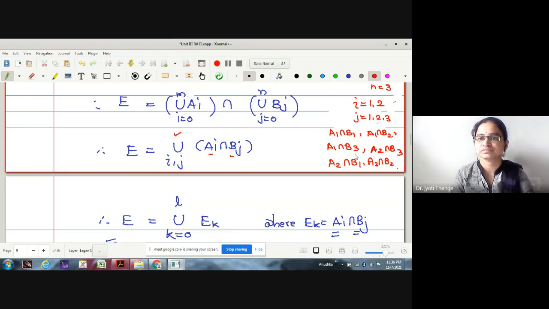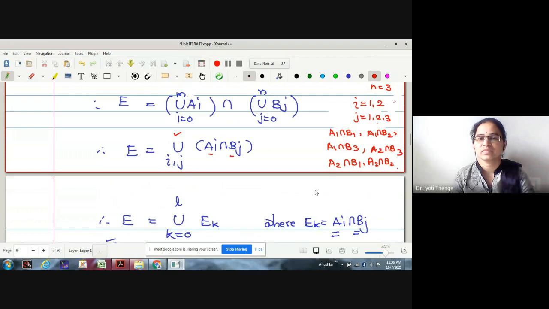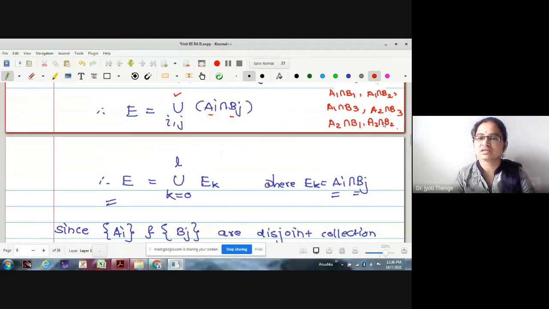Right? 6 combinations. Therefore, L can be considered to be the product mn, where E_k is some A_i intersection B_j. Actually, how to give these parameters is difficult. These are the 6 combinations.